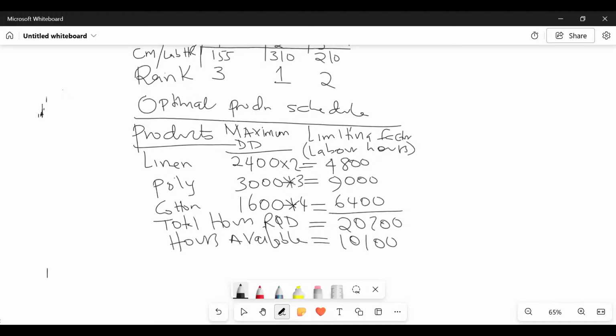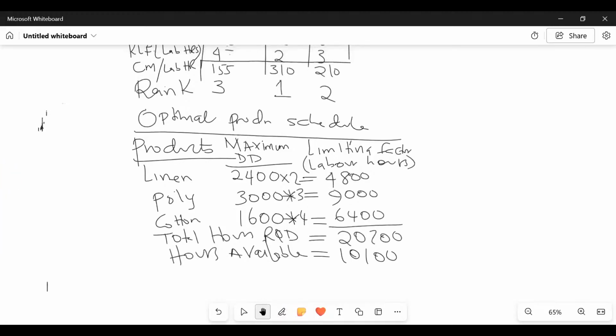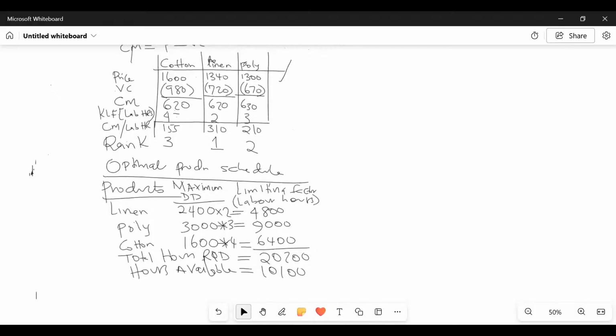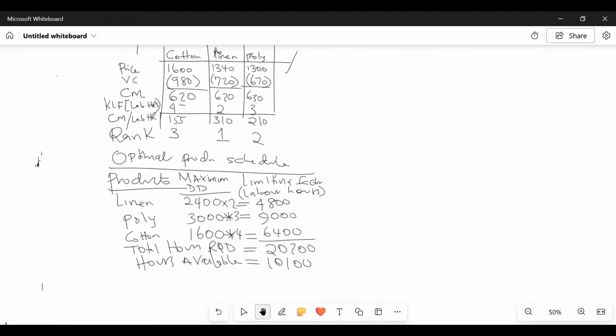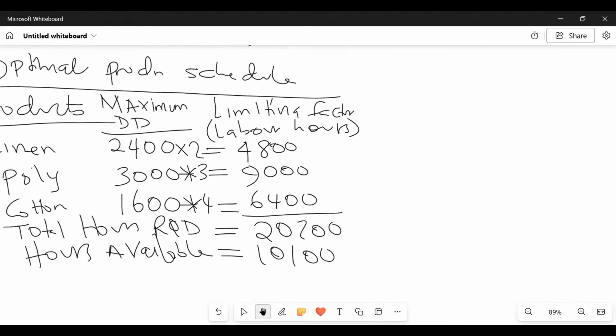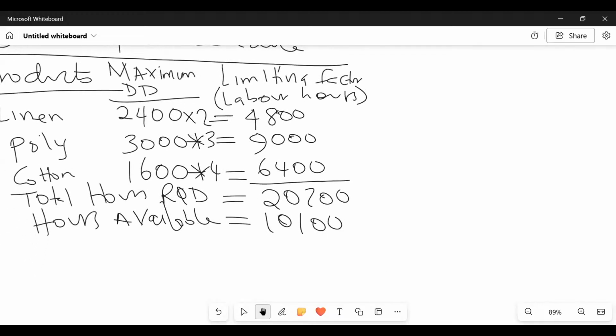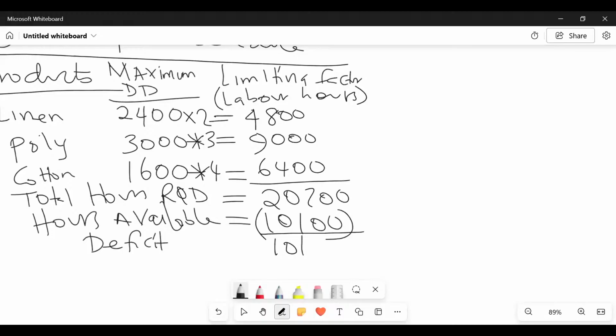So first of all, ladies and gentlemen, I want you to give me the deficit. Come here and give me the deficit hours. So when you subtract this, we are missing how much here, somebody? 10,100. And then now you recover this deficit from the products.